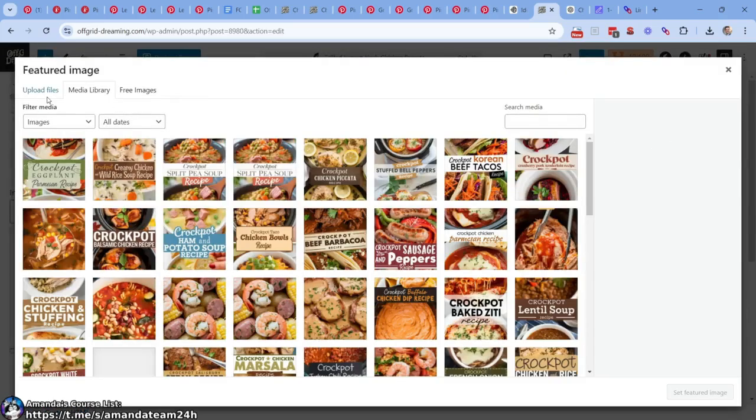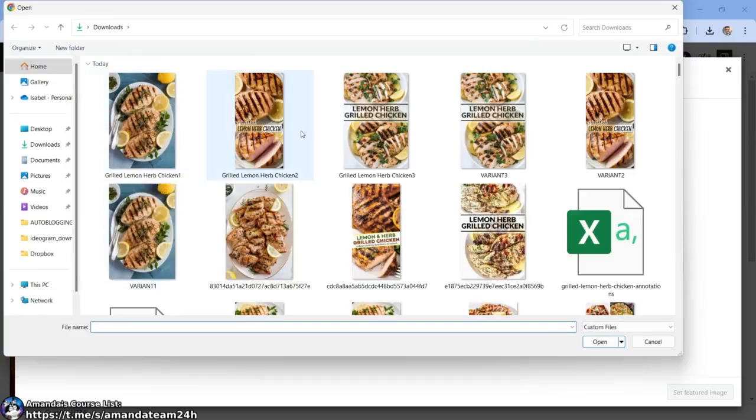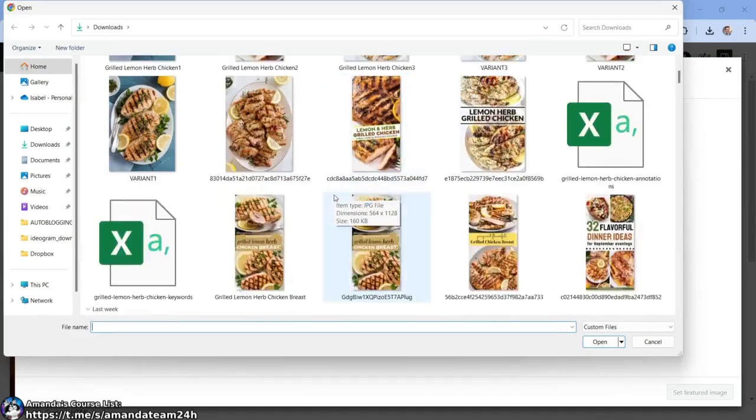So over here, let's do upload image. So this is the featured image, right? Which one do I like? Oftentimes, I like the ones that have actual text on them, right? Text.